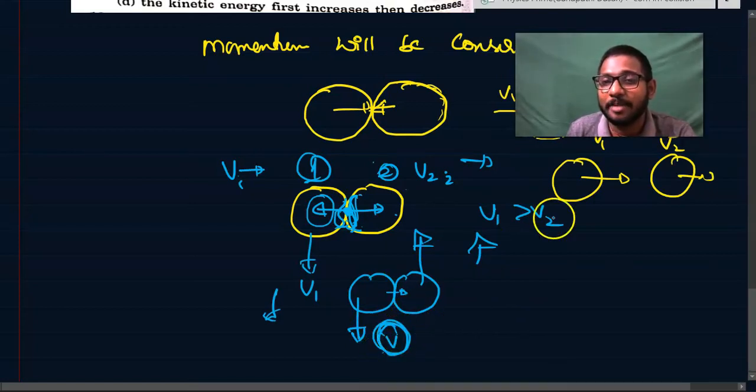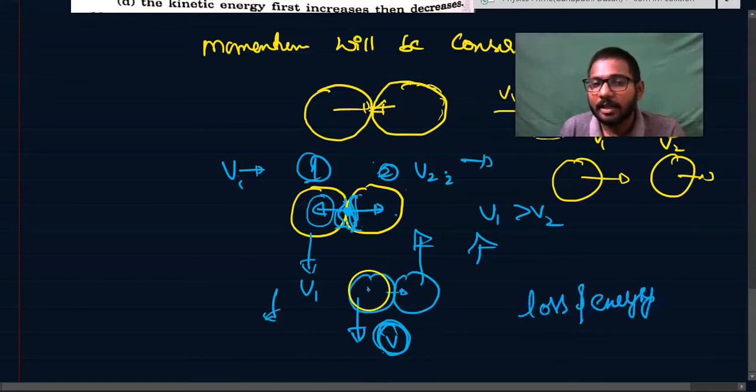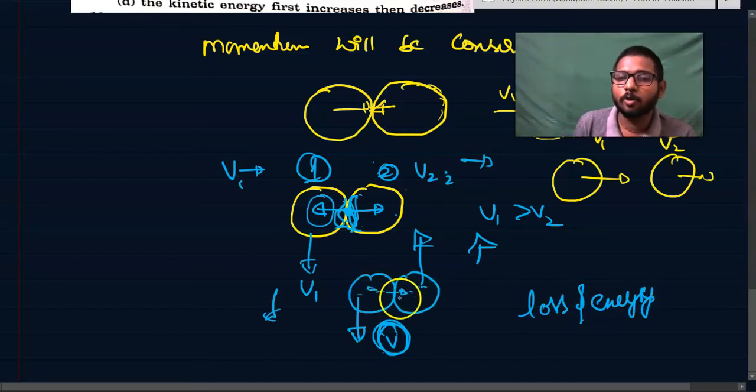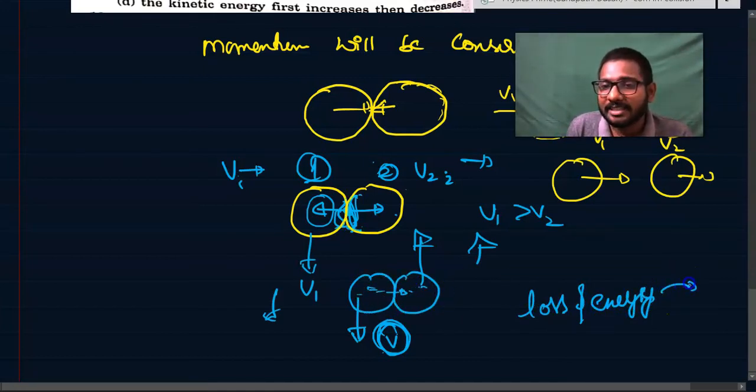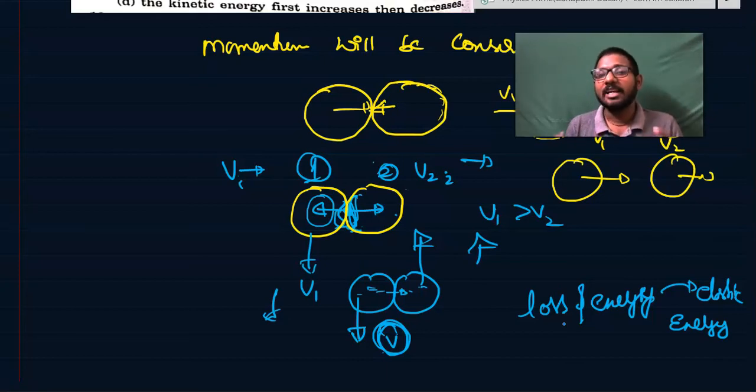At that time there will be a maximum loss of energy by these two particles, and that loss of energy is converted into elastic energy because they are deformed. But if the collision is perfectly elastic, what will happen?